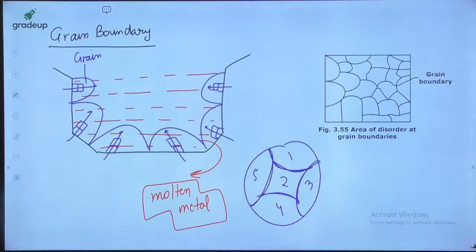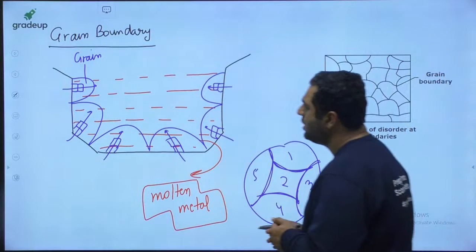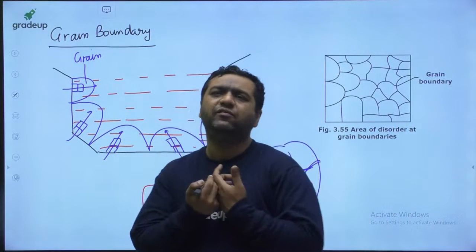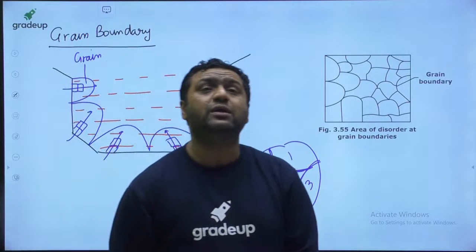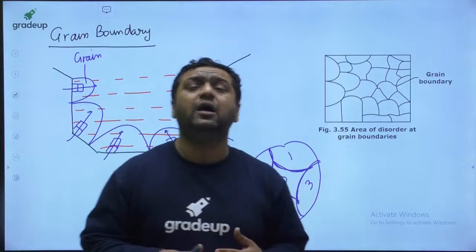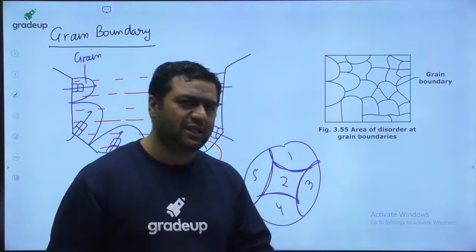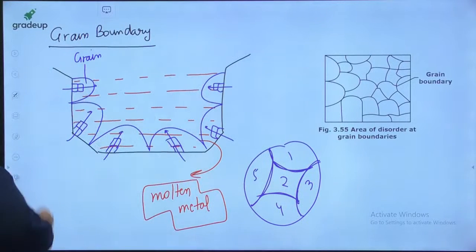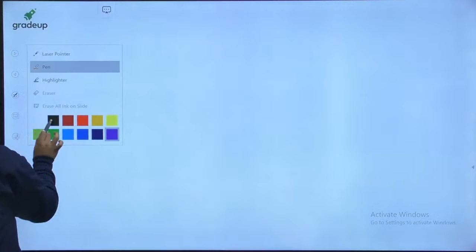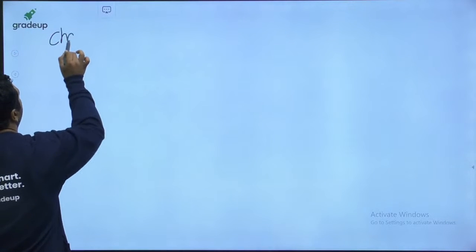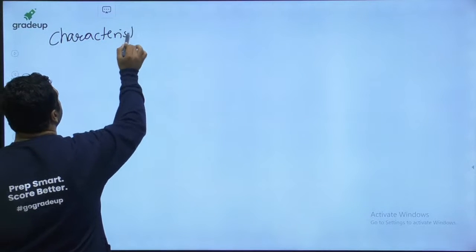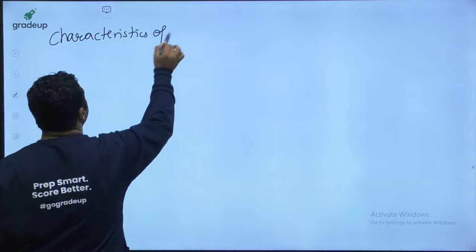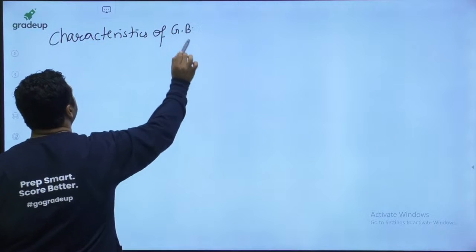These are the grains with different orientations, and wherever two grains meet each other, it is said to be a grain boundary. When we discuss grain boundary, we are going to discuss the characteristics. The characteristics of grain boundaries are similar to those of any boundary. This is the important part for your examination.